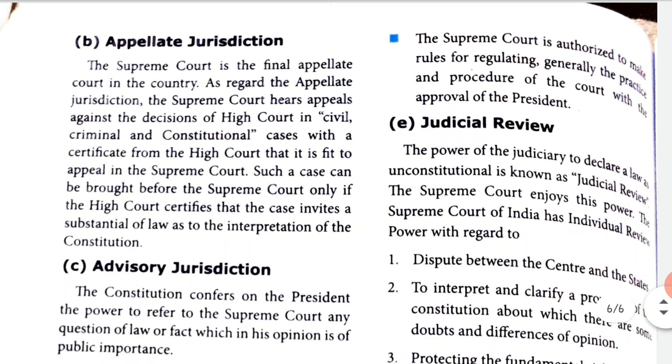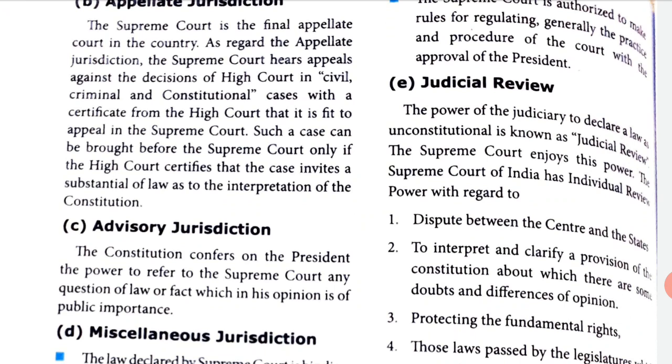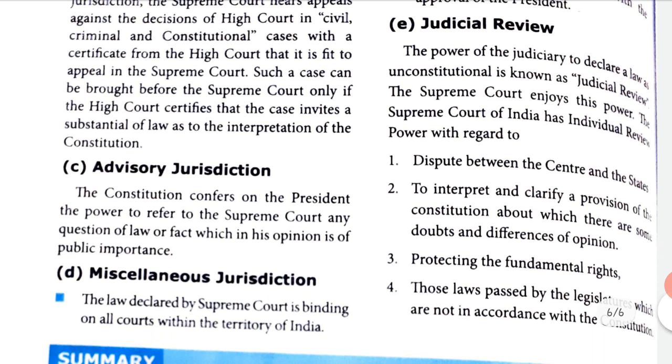Judicial review. The power of the judiciary to declare a law as unconstitutional is known as judicial review. Review is, you have a content and then you recheck it. That's called review. The Supreme Court enjoys this power. The Supreme Court of India has judicial review powers with regard to, say, some decision is made, then they take a chance to check on that. That's called review. Disputes between the center and the state. So if there's a fight between the center and the state, they can go for a review.